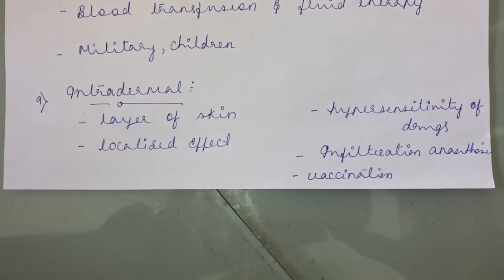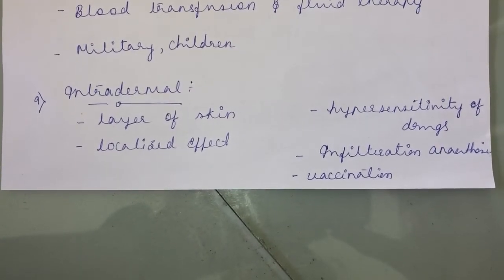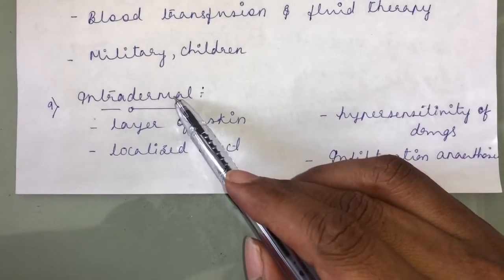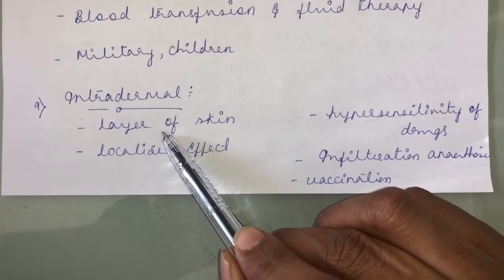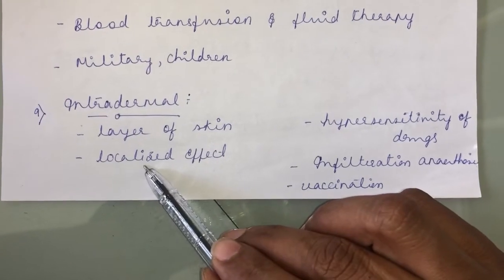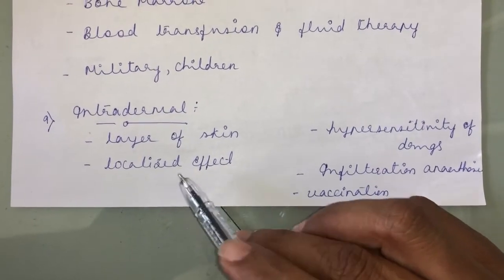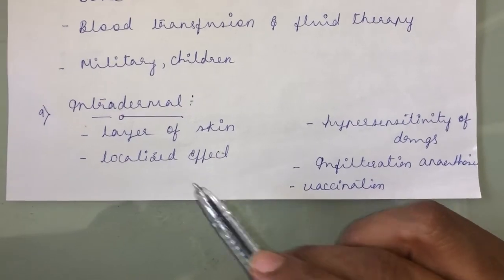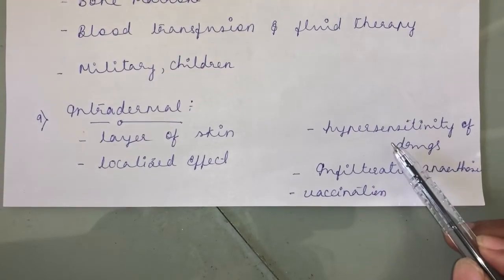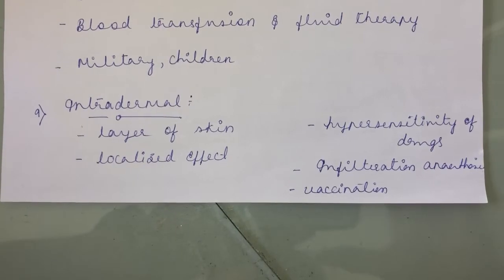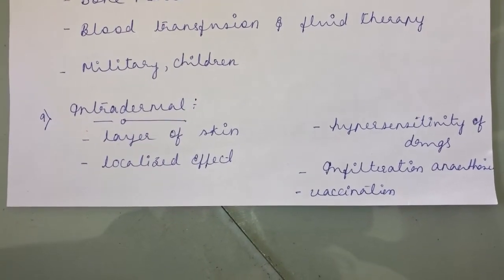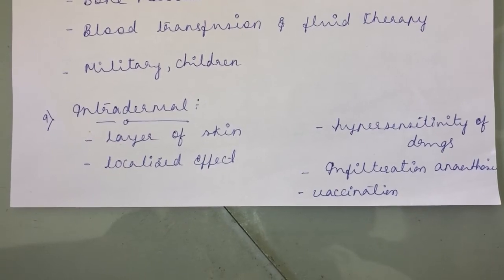The dermal layer consists of epidermis and dermis. You give the drug either to the epidermis or dermis, and that becomes the intradermal route. You give the drug at a layer of the skin. So what kind of effect will you see? A localized effect. Since it is a localized injection, you get a localized effect. To test hypersensitivity to a drug, to check hypersensitivity to penicillin, you go for intradermal injection. Or for tuberculosis, to check for tuberculosis, you go for intradermal injection.